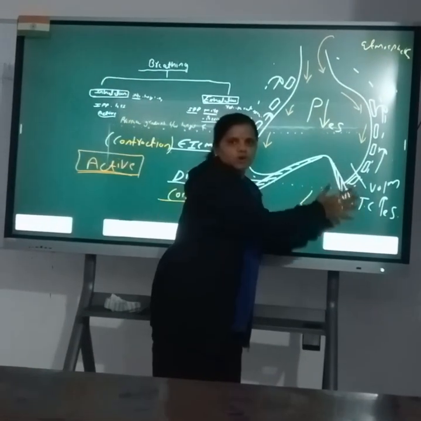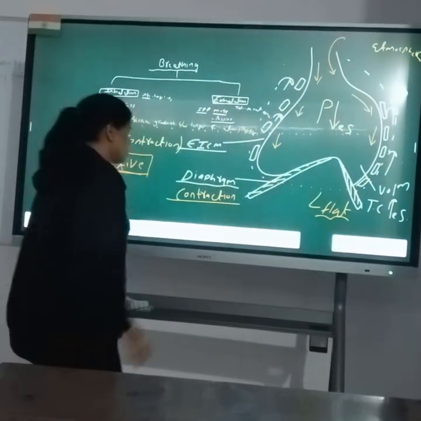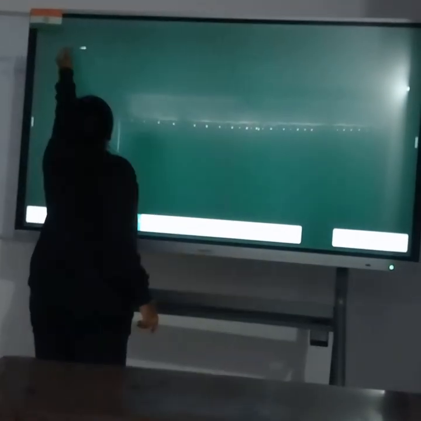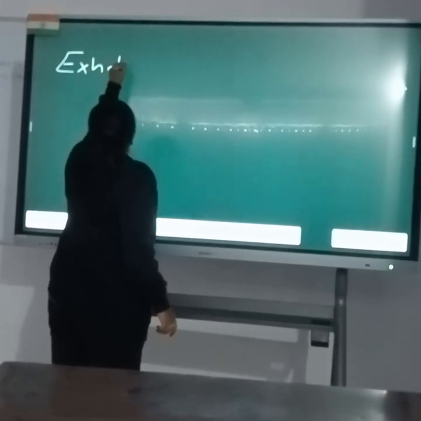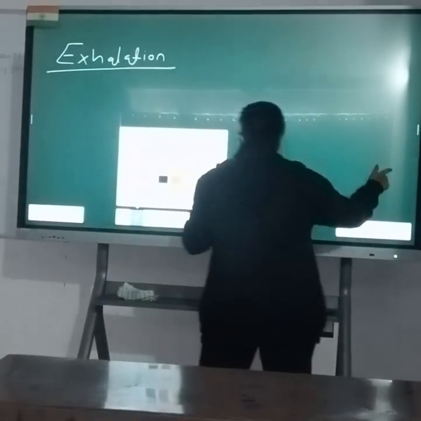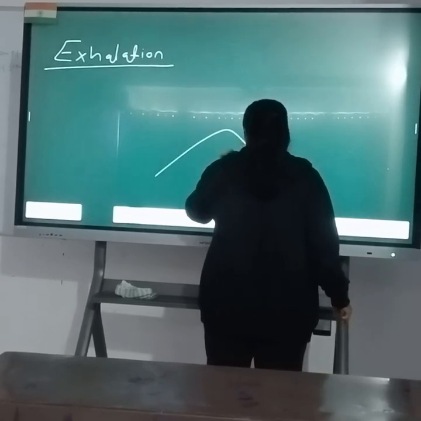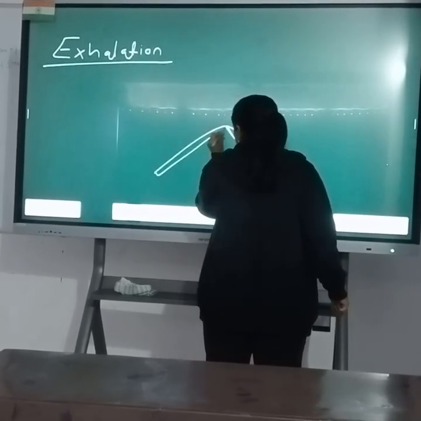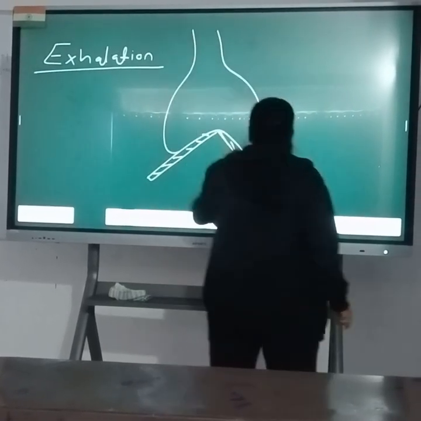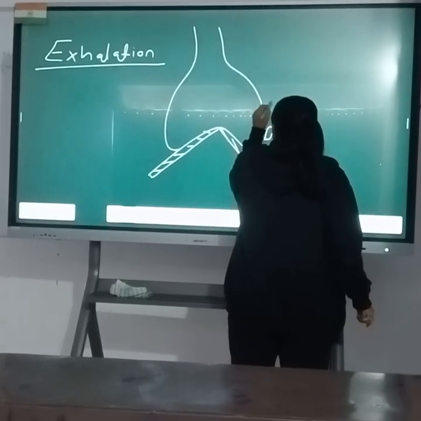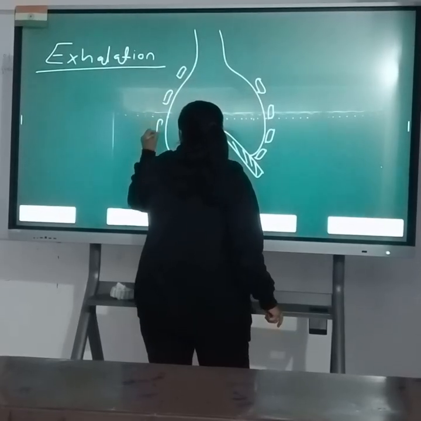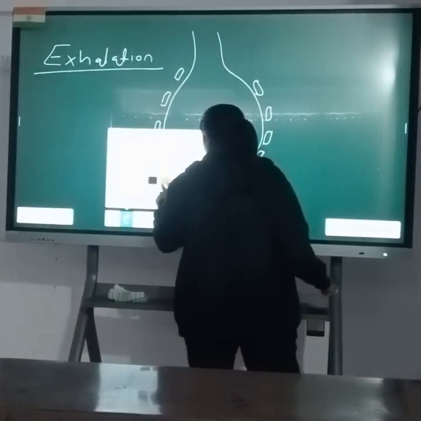It is just the opposite of this. During the exhalation, what happens? Now we will discuss exhalation. Again we draw the diagram of the diaphragm. This is the diaphragm, and the shape of the diaphragm is dome shape. There is the thoracic cavity, and there are 12 pairs of ribs, like this.